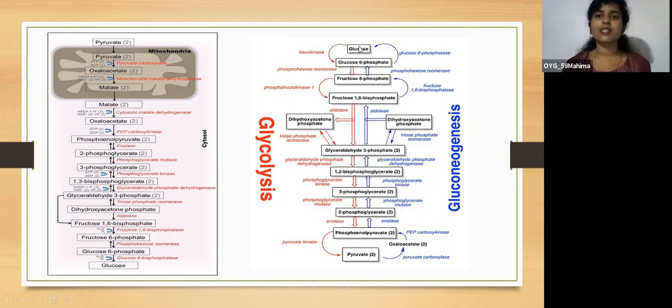And there is the first step, which is irreversible. Hexokinase cannot convert glucose 6-phosphate back to glucose. So under the action of the enzyme glucose 6-phosphatase, glucose 6-phosphate is converted into glucose, and the new glucose is formed. So from down to up, this is the gluconeogenesis pathway, and from glucose to pyruvate is the glycolysis pathway.